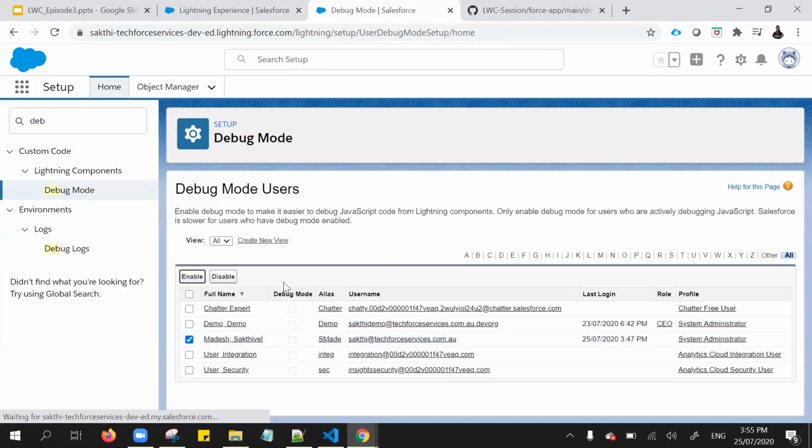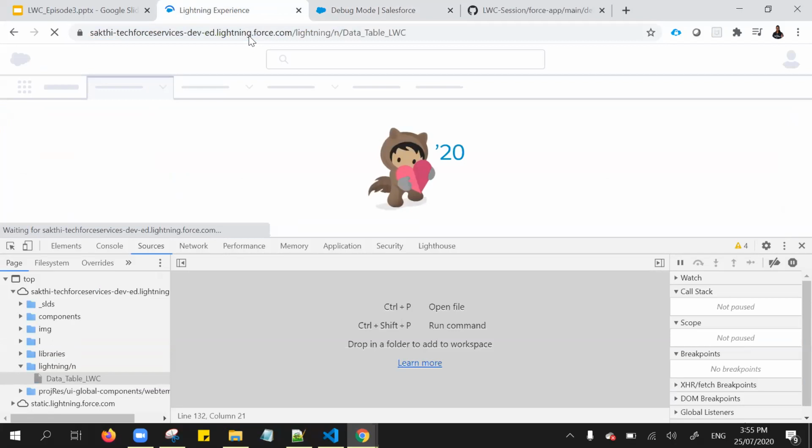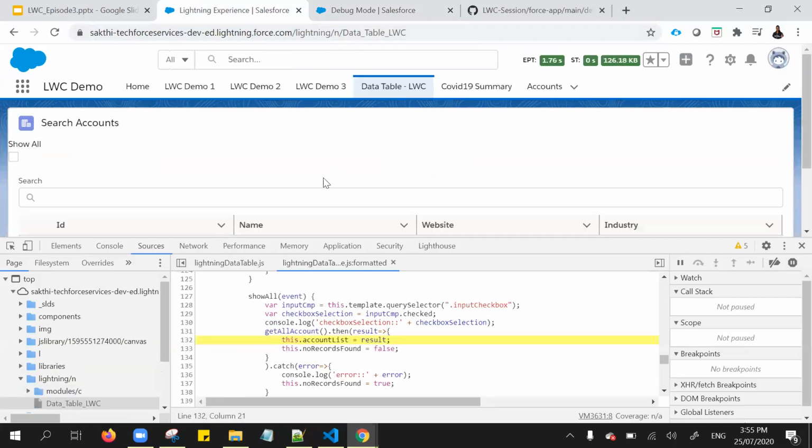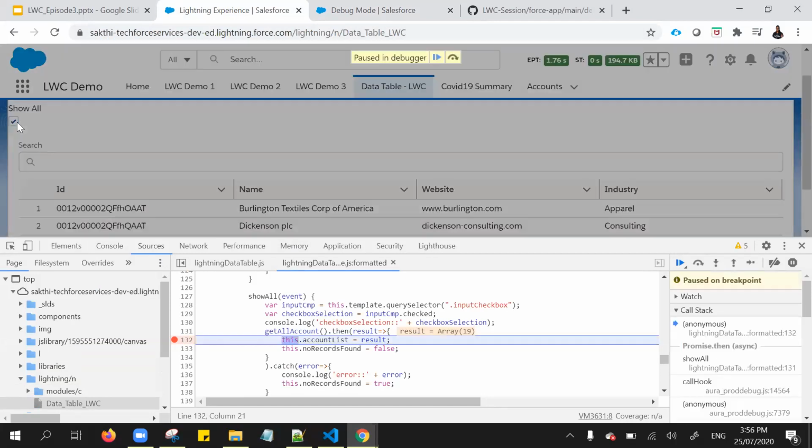So I'm trying to enable it for my account in the debug mode. Let me try to refresh. The same component I want to debug. Using the debug mode, I added the breakpoint for this account list, right? So now I'm clicking this show all.